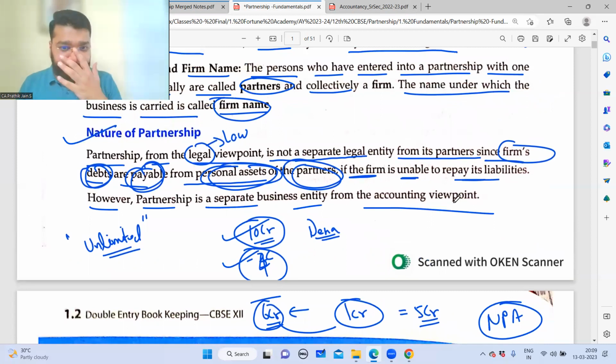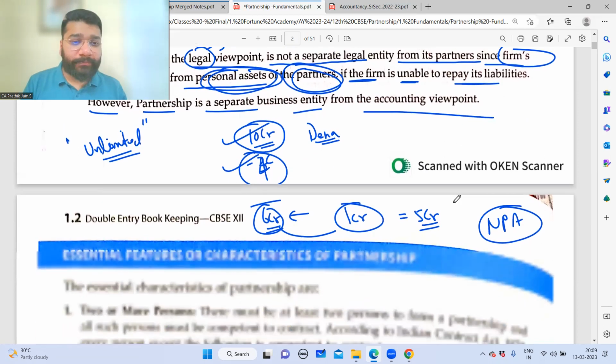Hello, online people? Yes, sir. So liability of the partners is unlimited and all the partners are jointly and severally liable. These are the two keywords that you have to note down.